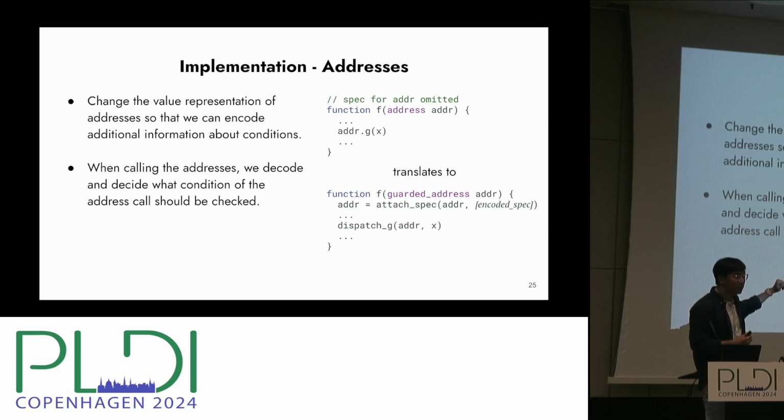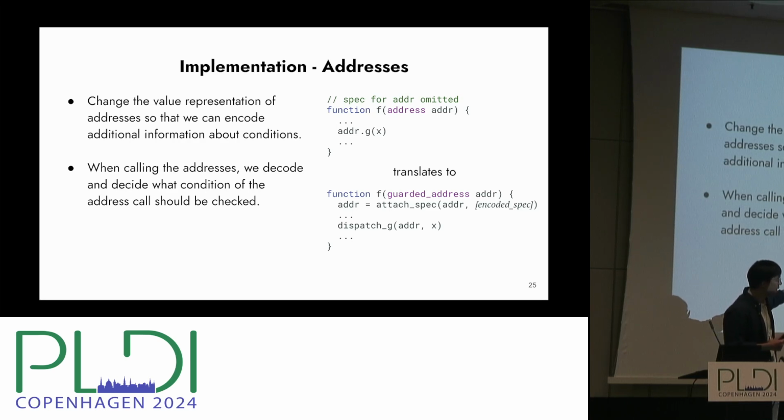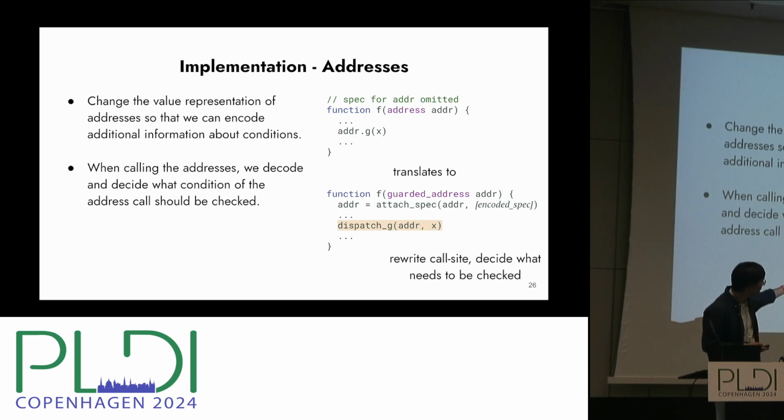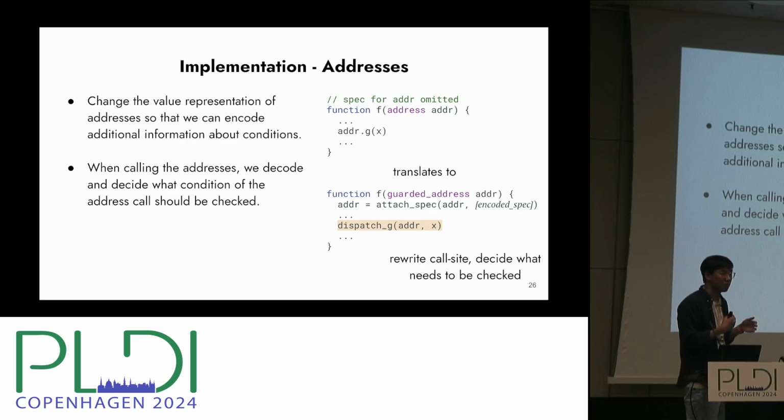We have originally a function f and it's taking an argument addr and then calls the g function over addr. And then we translate to change the value representation, which is the type here. It's a guarded address. And then at the beginning of this function, we would attach the subspecification to this guarded address value representation so that later we can use those information. And the call side is also rewritten in the sense that we get a dispatch function taking both the guarded address and the normal argument. And inside of the dispatch function, we will decode the actual provenance information and perform actual check around this value.